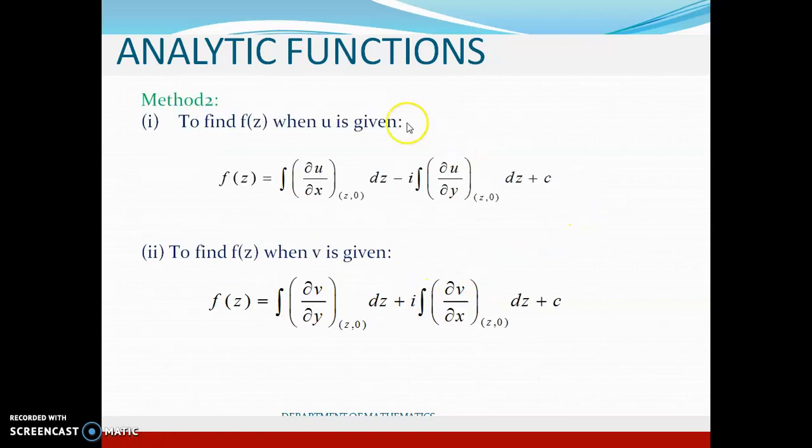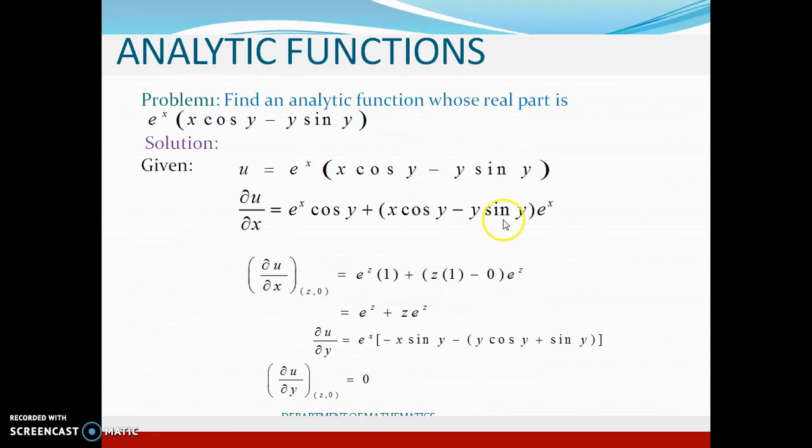Now suppose you are given the real part u, then to obtain the analytic function f of z, which is u plus iv, you just need to substitute this formula: dou u by dou x at z comma 0 minus i dou u by dou y at z comma 0. It has to be integrated with respect to z. Similarly, if the imaginary part v is given, then the formula to find f of z is dou v by dou y at z comma 0 plus i integral of dou v by dou x at z comma 0. Now I just illustrate this with an example.